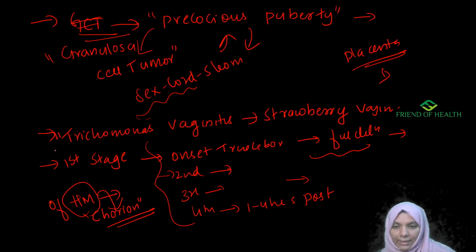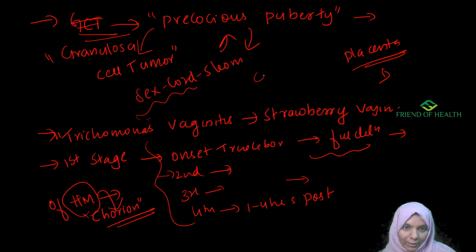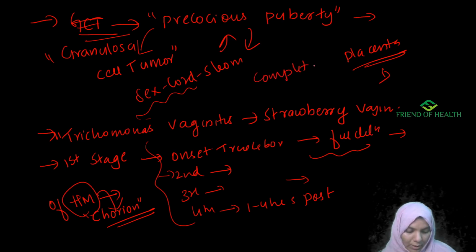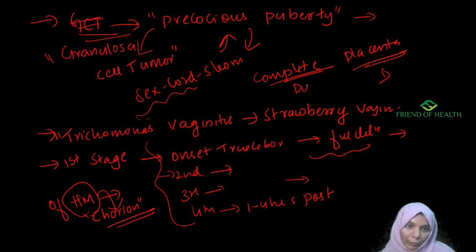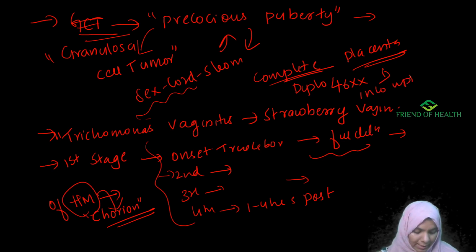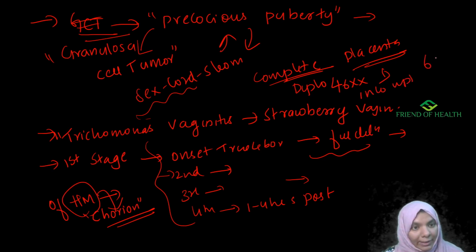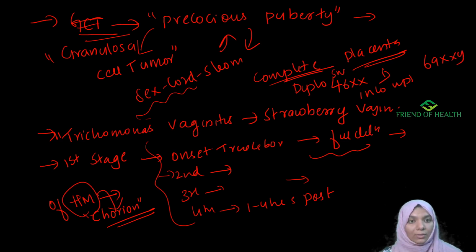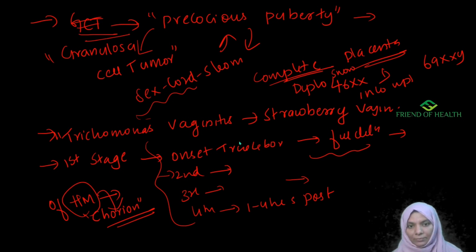A few points I'll tell you. In hydatidiform mole, you have complete mole and incomplete mole. Complete mole is diploid, 46XX is the chromosomal pattern, and in incomplete mole the chromosomal pattern is 69XXY. In complete mole, you will get a snowstorm appearance. At least this much you should remember. The rest of the things, please do revise. I've just recollected the important points.